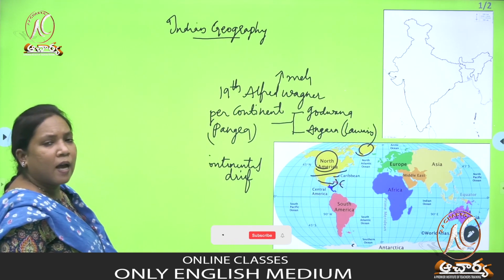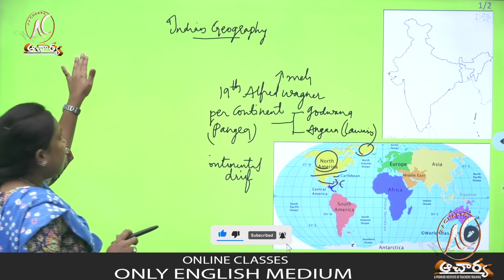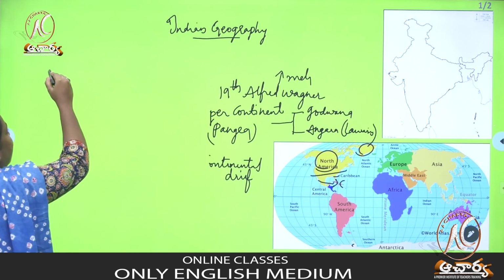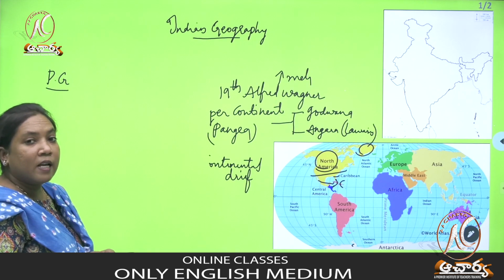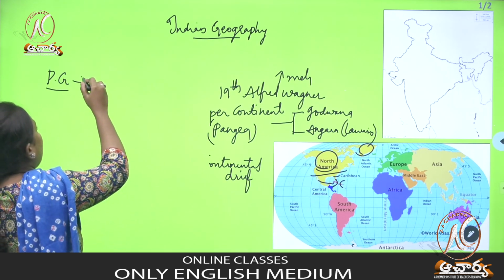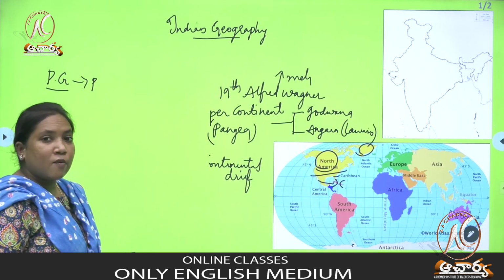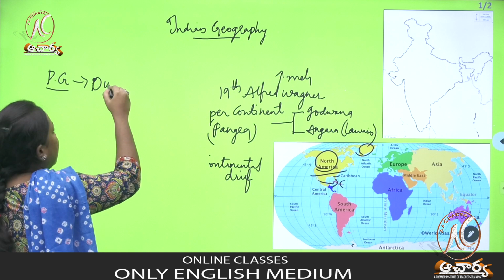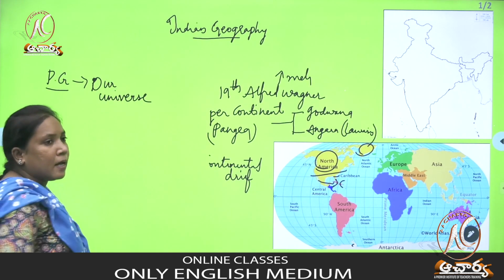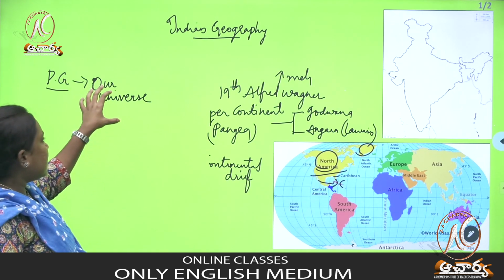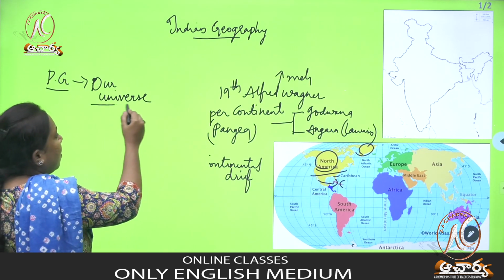So just now we have seen about the world. When we are seeing world geography, in that, we learned about physical geography. What does physical geography deal with? Physical geography deals with physical features. In physical geography, the main part we are learning is our universe. Our universe is one of the parts of physical geography. So we'll see about our universe.